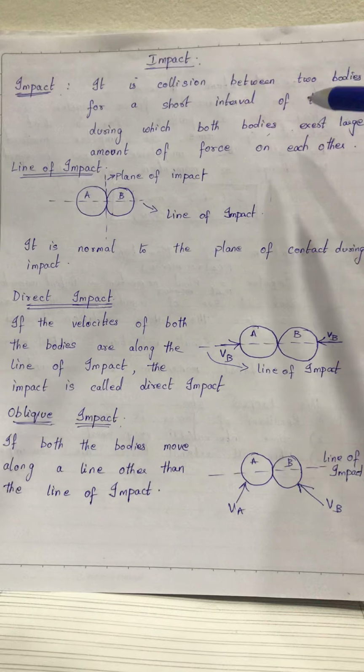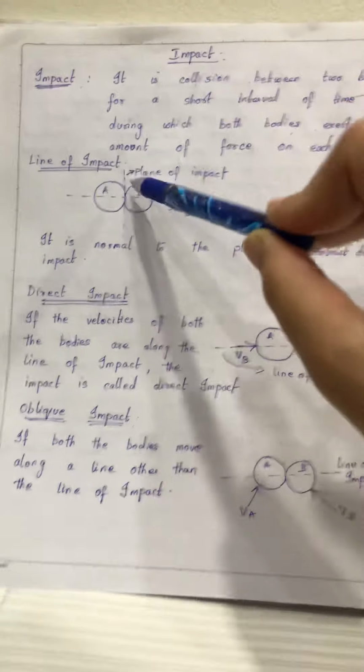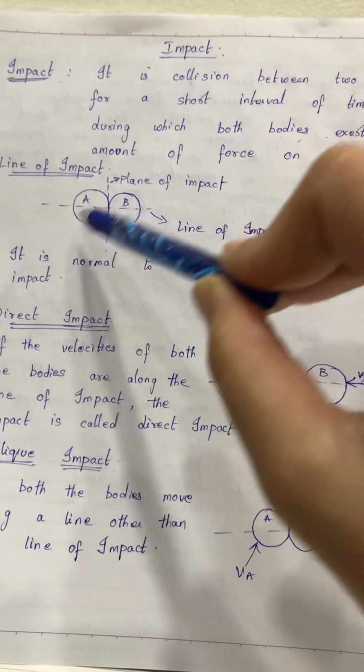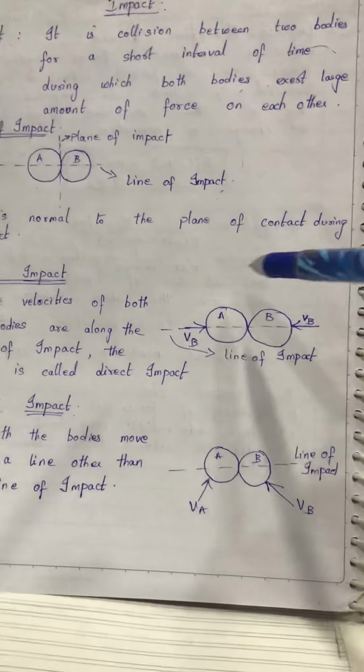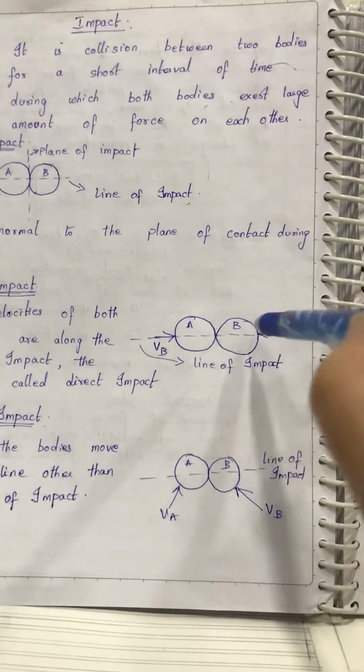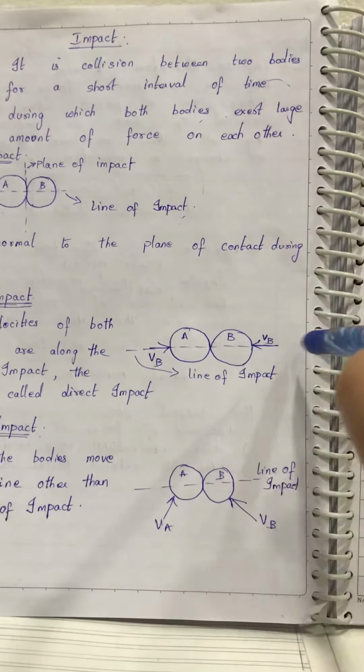Let's learn a few terms in impact. Line of impact. If I have two bodies A and B which are colliding, this is the plane of impact, and the line which is normal to the plane of impact is known as line of impact. Direct impact. When the velocities of both the colliding objects are along the line of impact.